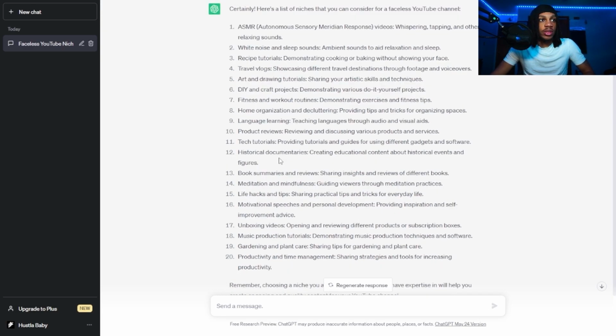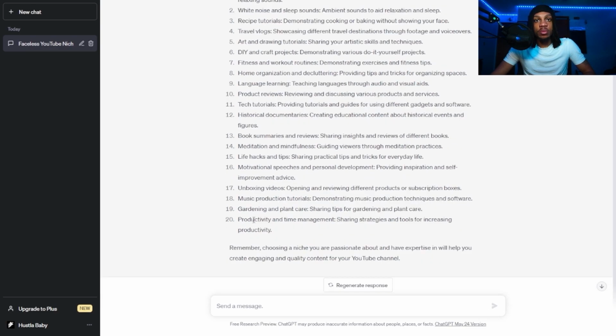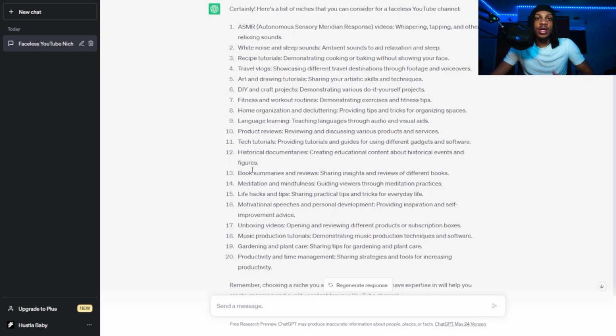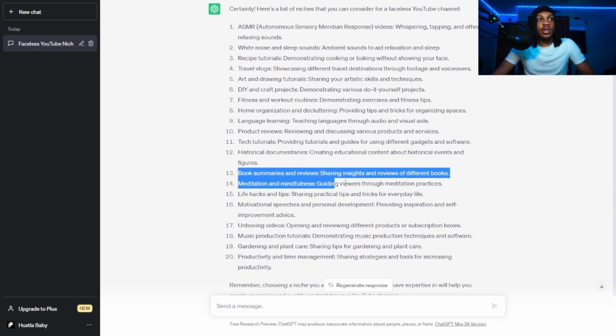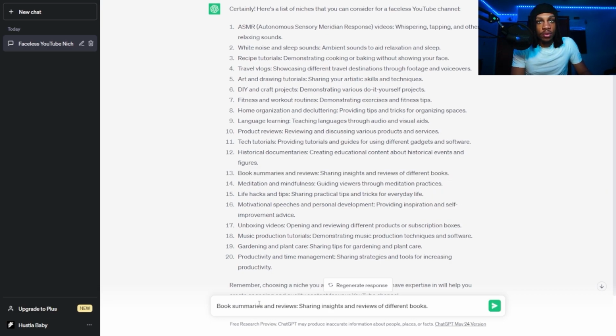For me, the ones that I like are the book summaries and reviews, motivational speeches and personal development, and productivity. Now, out of these three, I think I'm going to pick book summaries and reviews because I feel like it'll be easier for ChatGPT to start summarizing books, articles, and reviews. So we're going to go with that one. So we're going to highlight book summaries and reviews. Gonna copy it. Now we're gonna ask ChatGPT to identify some video topics that we can use for this niche.